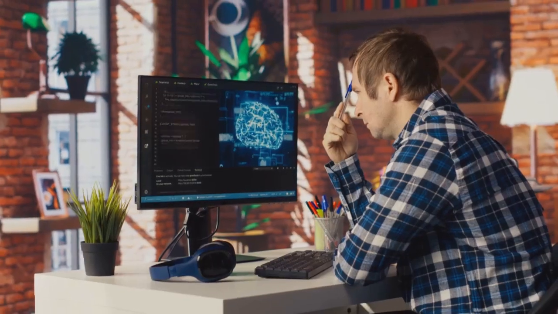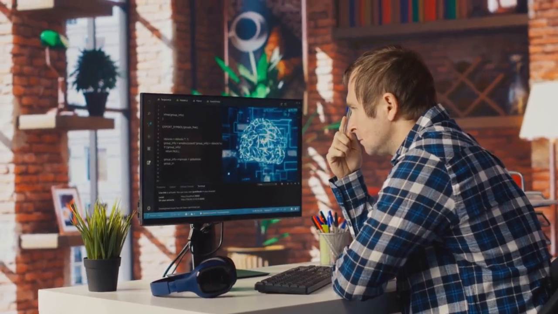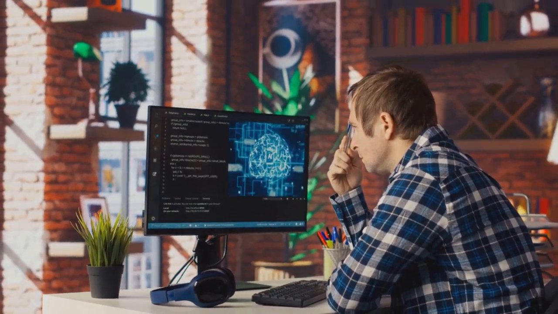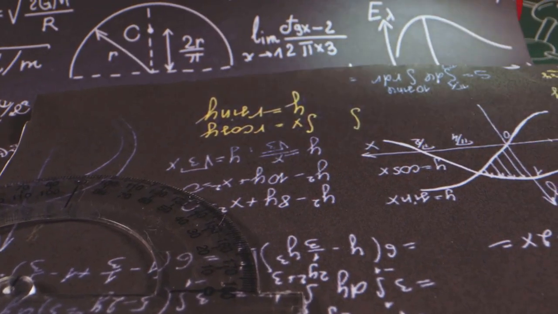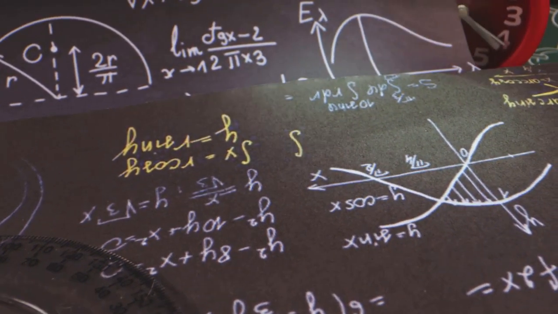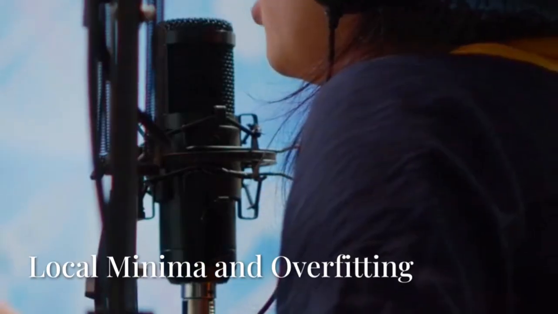gradient. By calculating the gradient of the cost function, we can determine how to adjust the weights and biases to reduce the error. This process involves partial derivatives, which measure the rate of change of the cost function with respect to each weight and bias.